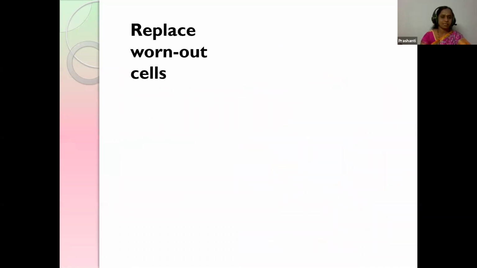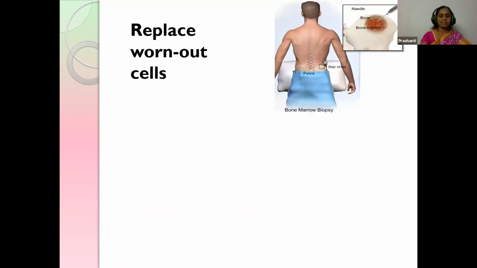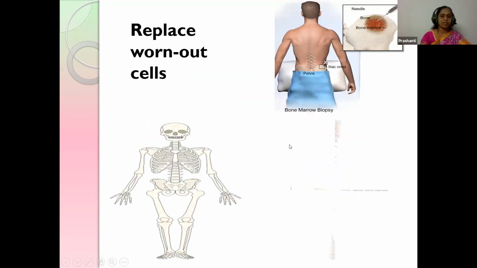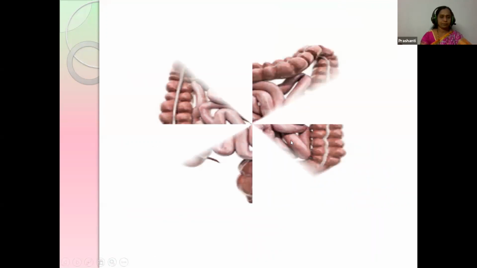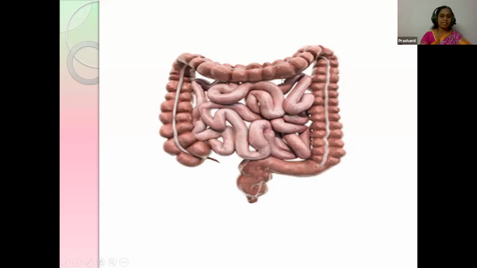These are stem cells. They replace the worn out cells. For example, we find stem cells in the bone marrow, here the bone marrow in the pelvic region, and also in the bones and in the cartilage part. In these parts we find the stem cells. Also in the intestinal lining region we find stem cells. Every 4 days the lining of the intestine is worn out, and the fresh lining occurs again.